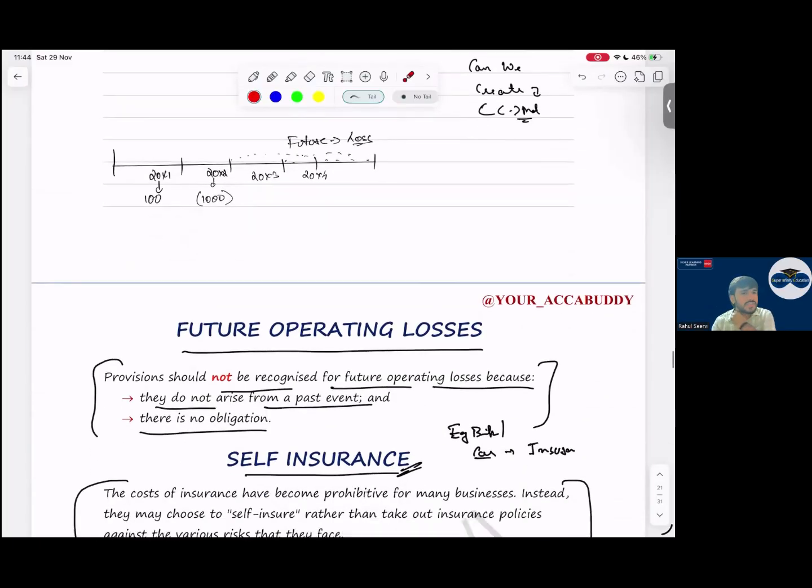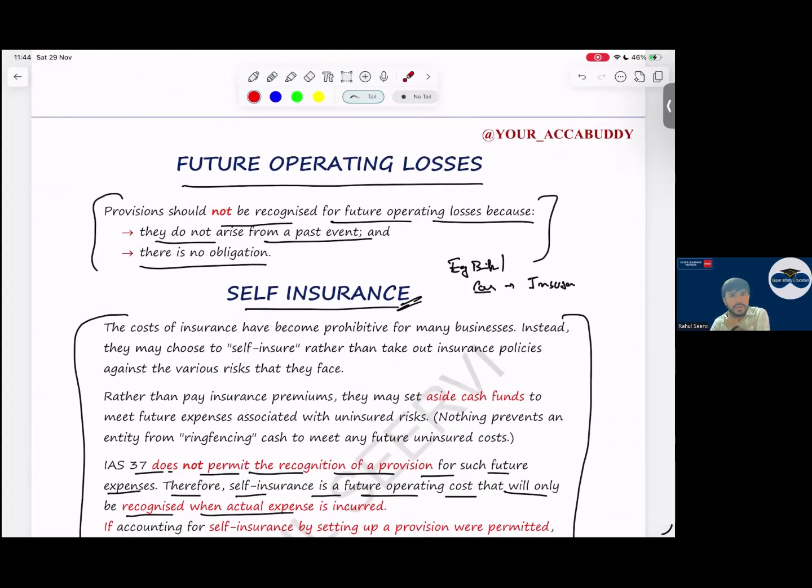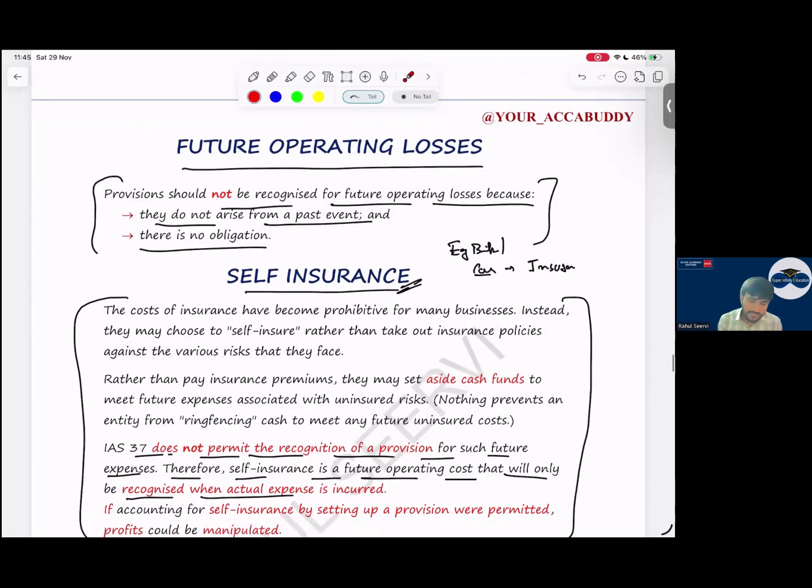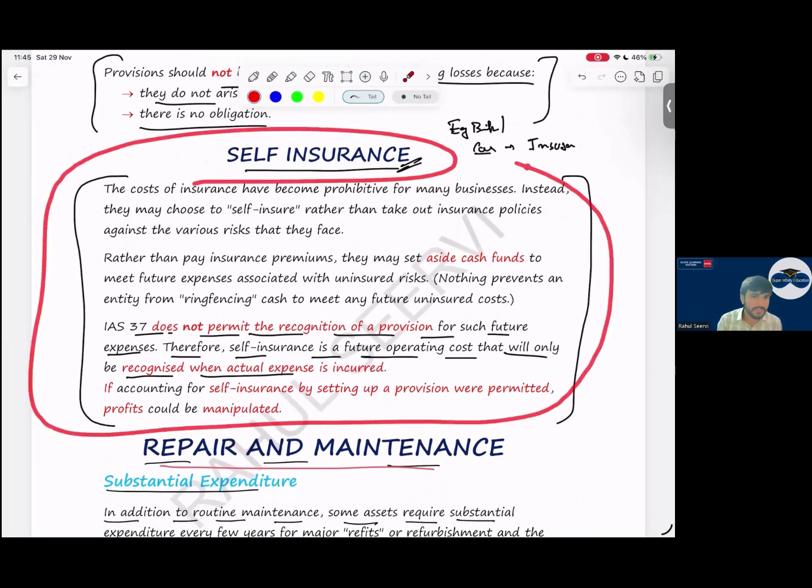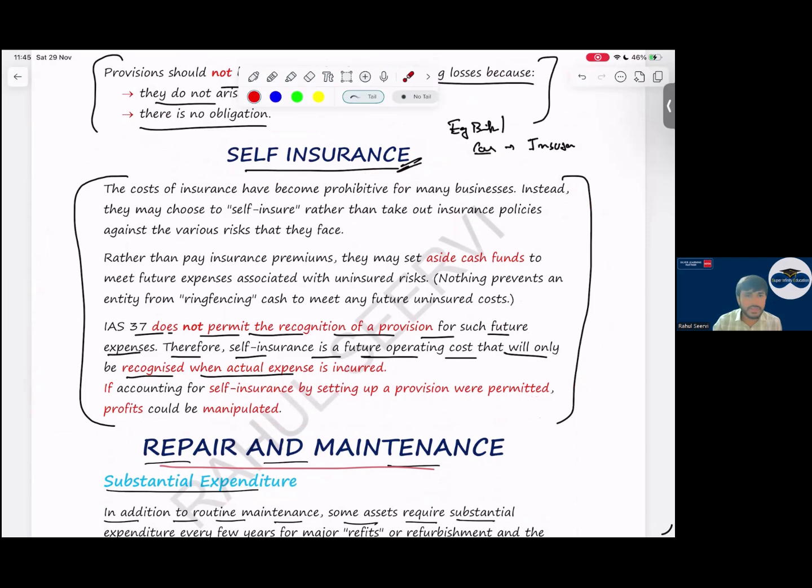Then future operating loss. Can you recognize a provision for future operating loss? No, sir, because we need not pay anyone and it is based on a future event, not a past event. Self insurance. This has never been tested, but it is a very good case scenario I mentioned in the class also. Can we create a provision for self insurance? No. You will say, sir, instead of paying an insurance company, I know that if there is no accident, I will not get the money back. Instead, every year I'll keep a small amount aside, saying I create a provision. In future, this will happen. It is an expense for me. You can't do that. It will lead to manipulation.